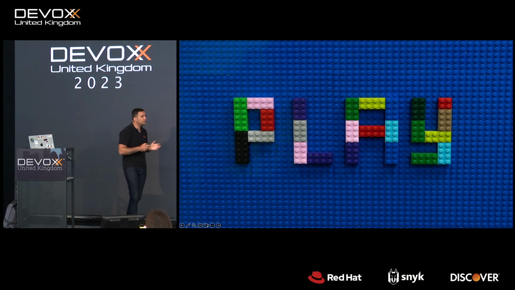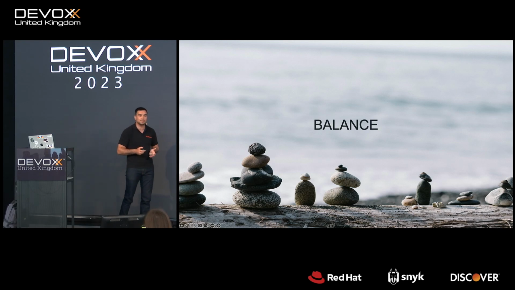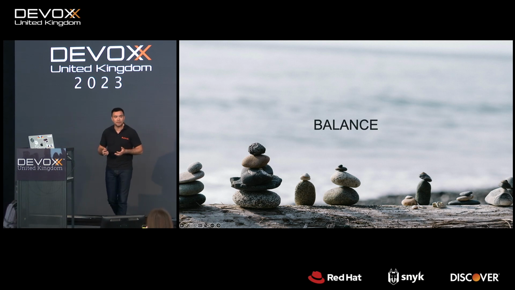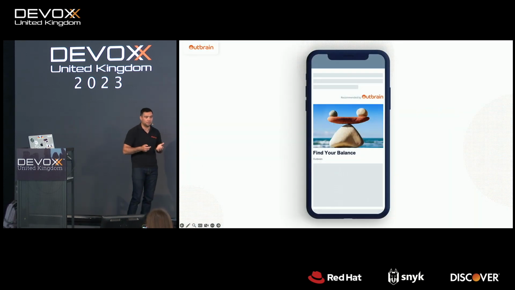So all in all, I started with my son, Tomer. And I eventually figured out that we can combine multiple Lego sets without making the tower collapse, with the right control, with the right monitoring. And we in Outbrain struck a balance between managing thousands of third-party dependencies and hundreds of internal libraries and maintaining compatibility among them. And we in Outbrain really recommend you to find your balance with dependencies too.